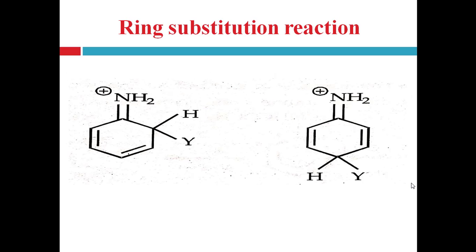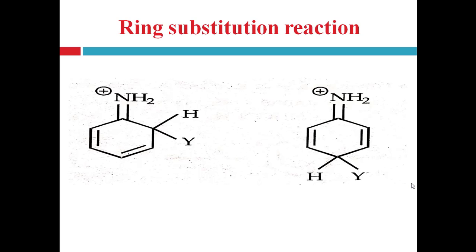Then ring substitution reaction, right? As we know that aromatic amines or aromatic ring typically shows electrophilic substitution reaction, right? And involve the intermediate carbocation, right? These aromatic amines have the presence of primary amine group, that is NH2, secondary amine group, that is NHR, or tertiary amine group, that is NR2, right? And as we know that these groups strongly activate the benzene ring, and it is also ortho-para director, right?